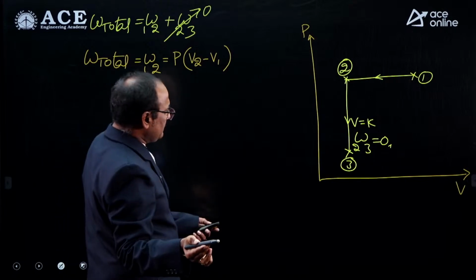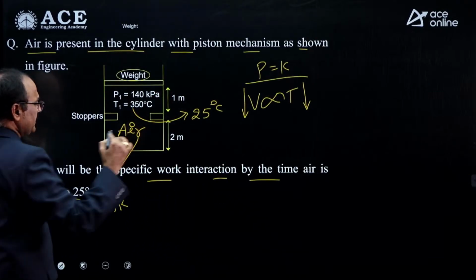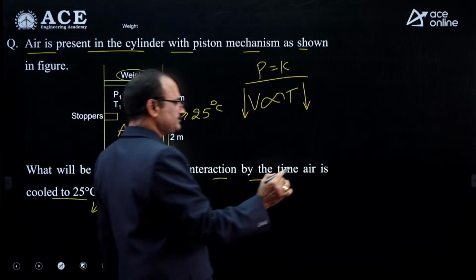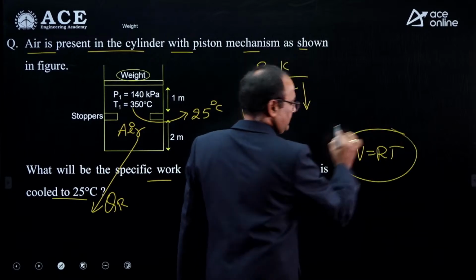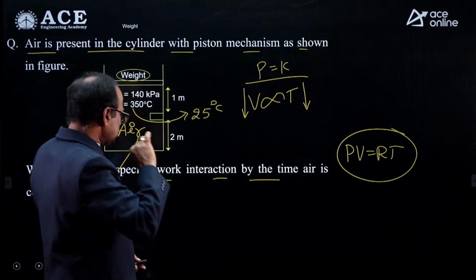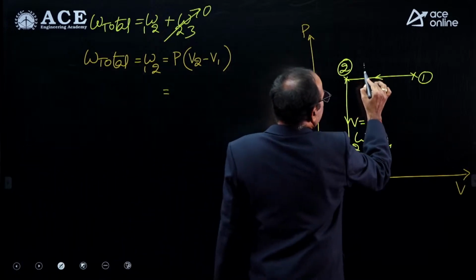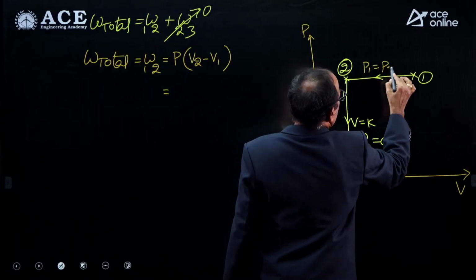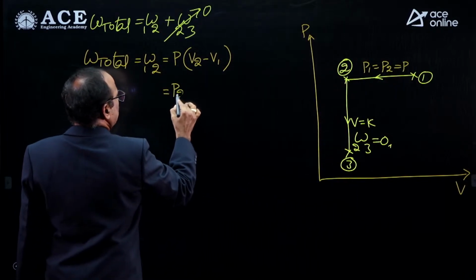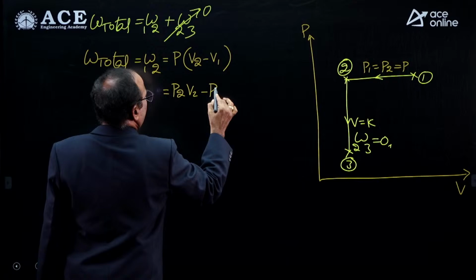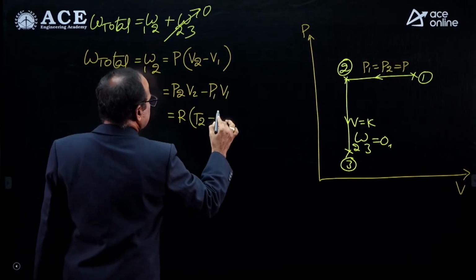Since the air inside the cylinder is treated as an ideal gas, for an ideal gas the equation is PV equal to RT per kg of the material. Since the 1 to 2 process is a constant pressure process where P1 equals P2, equal to P, this I can write as P2 V2 minus P1 V1, which is equal to R into (T2 minus T1).